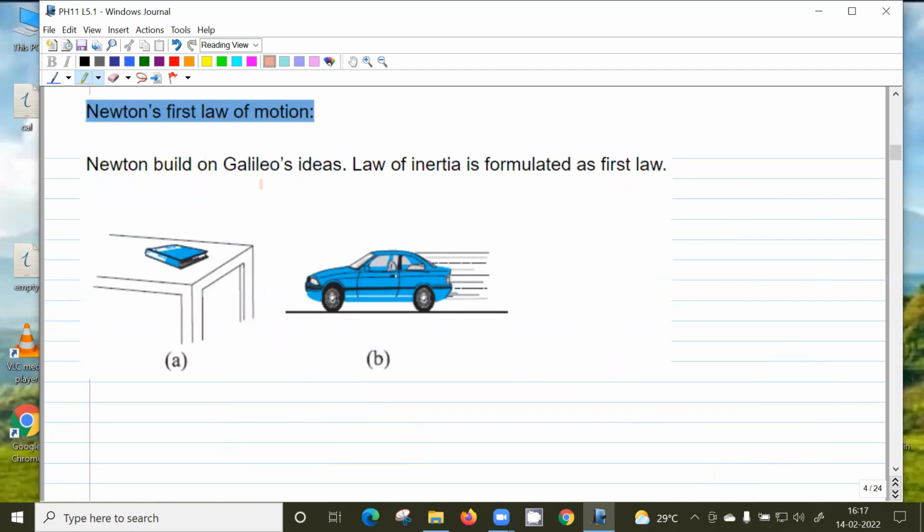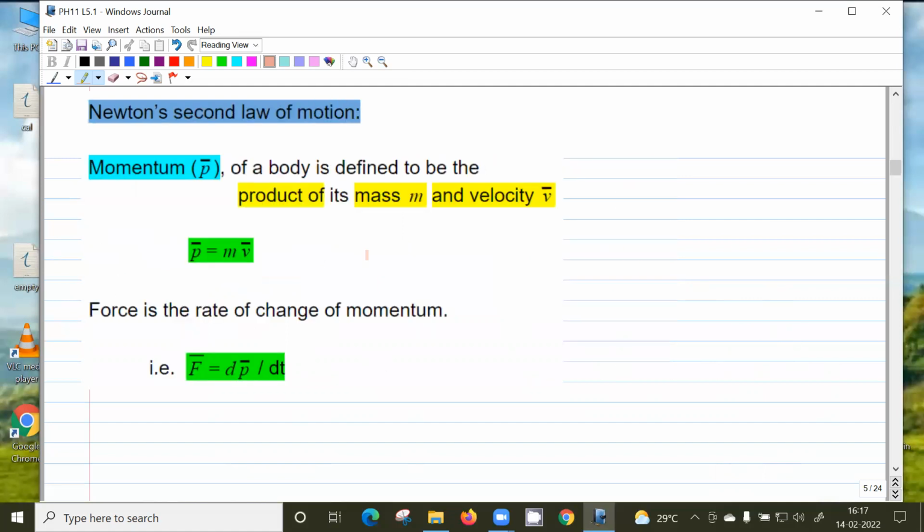Newton's first law of motion is based on Galileo's law of inertia. It says that when there is no external force, the body will stay at rest or in uniform velocity. Basically, it means acceleration is zero and force is zero. Second law, you know, force is the rate of change of momentum. And what is momentum? Momentum is a vector quantity, right? It's mass into velocity. So momentum is also a vector, and the rate of change of momentum is the force. From this you get F equals m into a, under what condition?